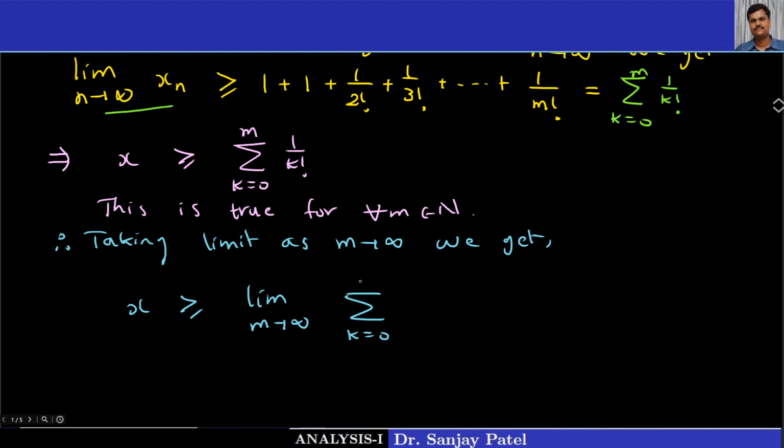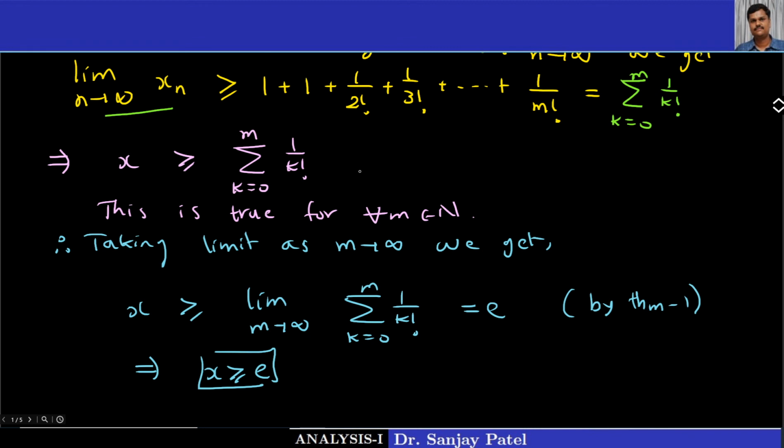But this limit is e, as we have proved in the previous theorem, theorem number 1. So what is proved is x is greater than or equal to e. This is our second result.